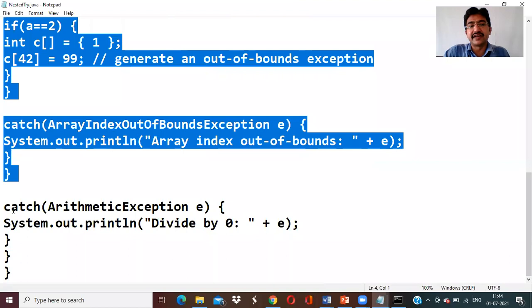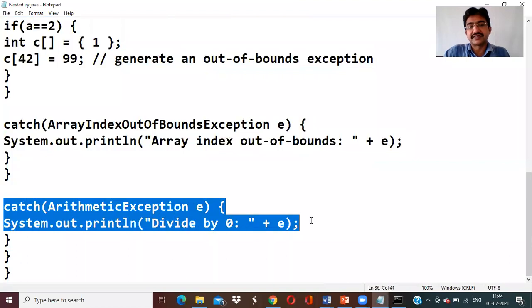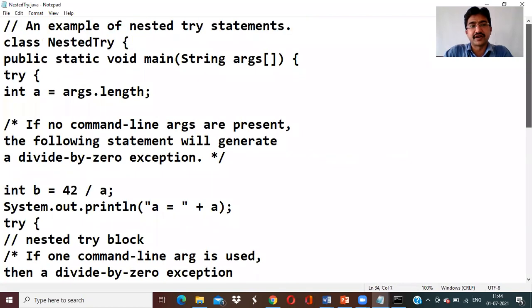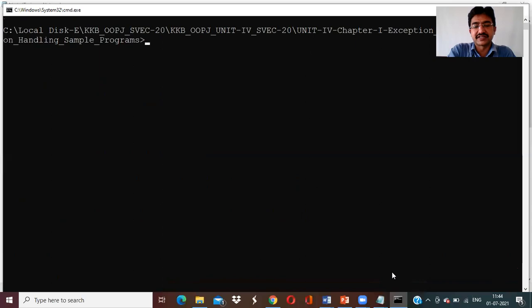Now for that main try, we need a catch, right? This is the catch of this main, method, and the class. So we'll just run the program. What is the name of the program? Nested try. Just clear the screen.